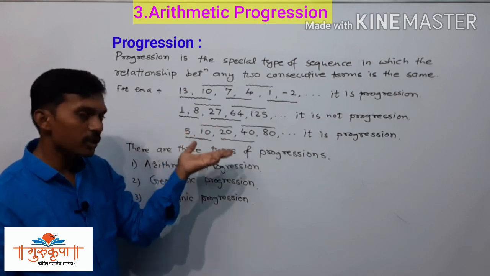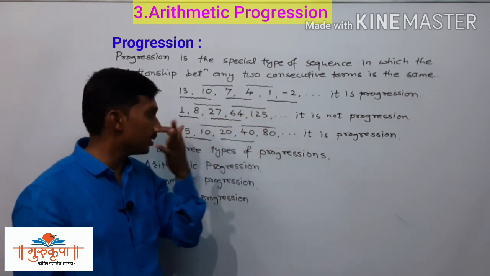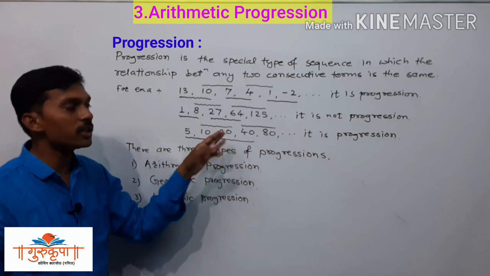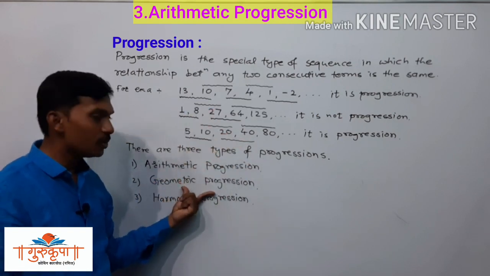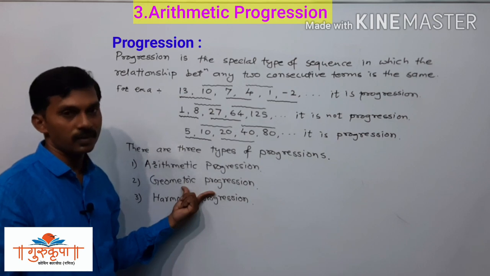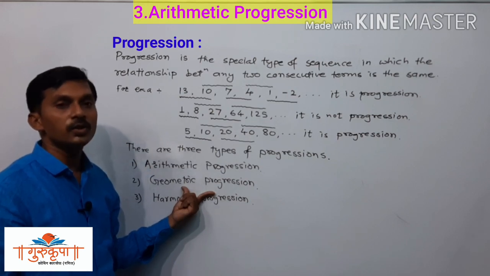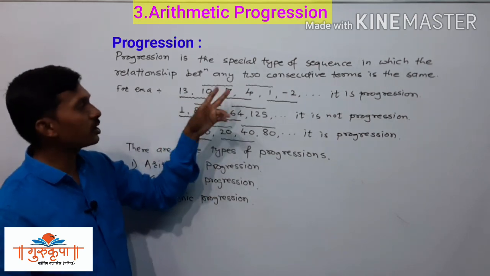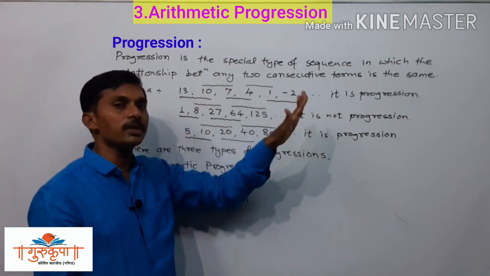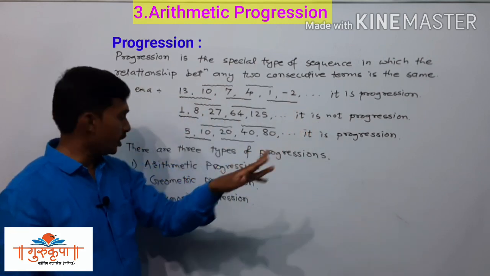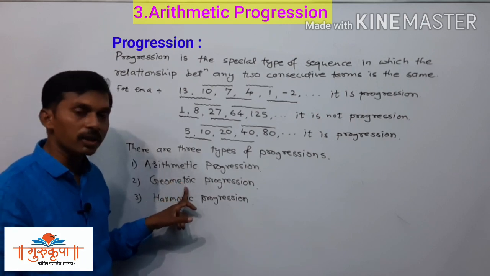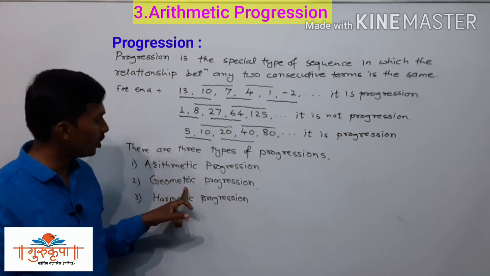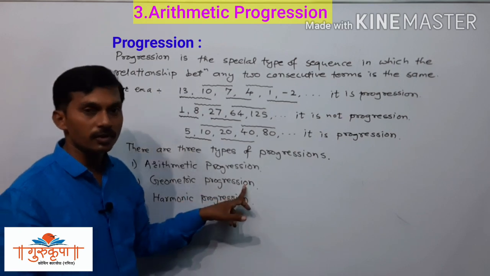Here, if either the relation of multiplication or division is there between two consecutive terms, then that sequence is called a geometric progression. If addition or subtraction is there between the two consecutive terms, then it is arithmetic progression. And if multiplication or division is between them, then it is called geometric progression.